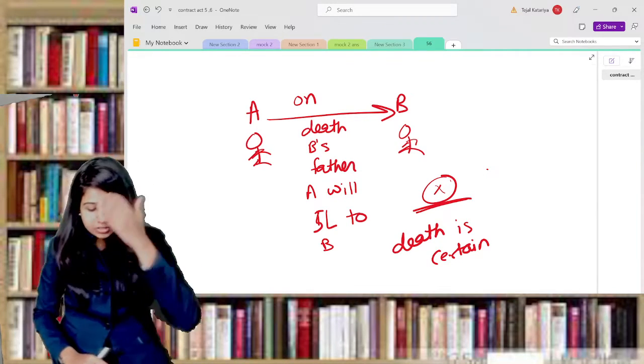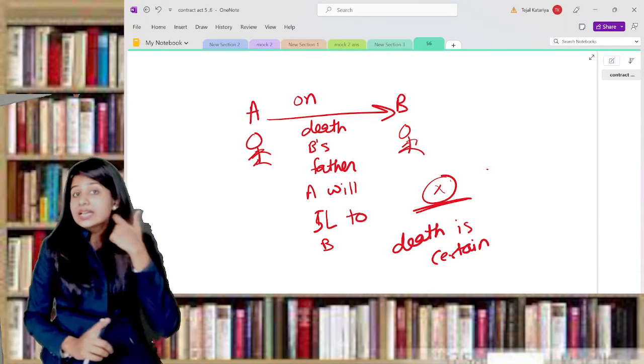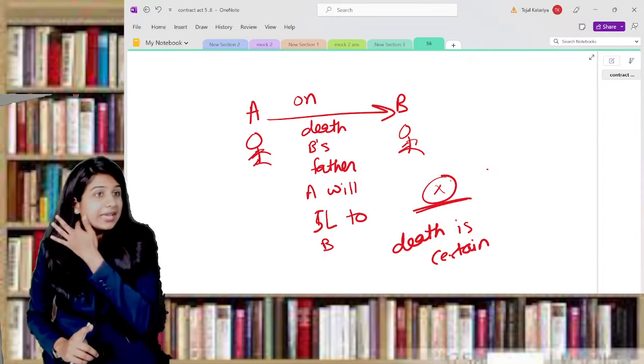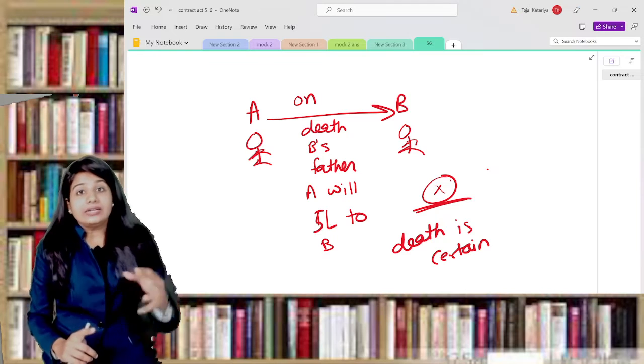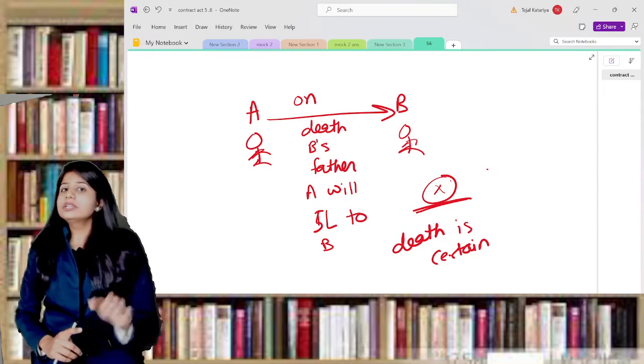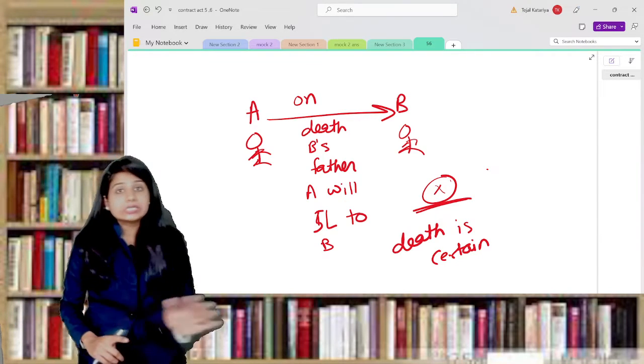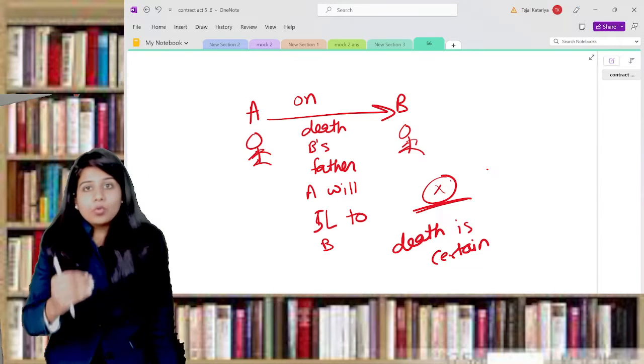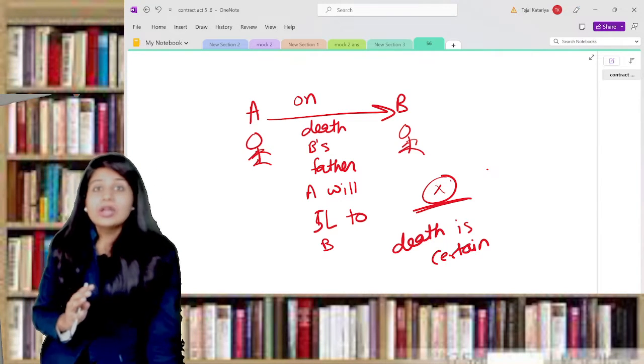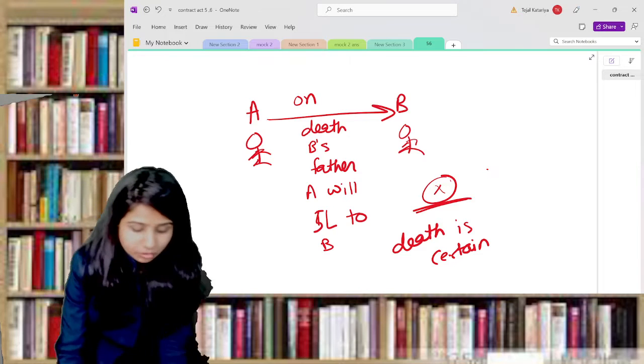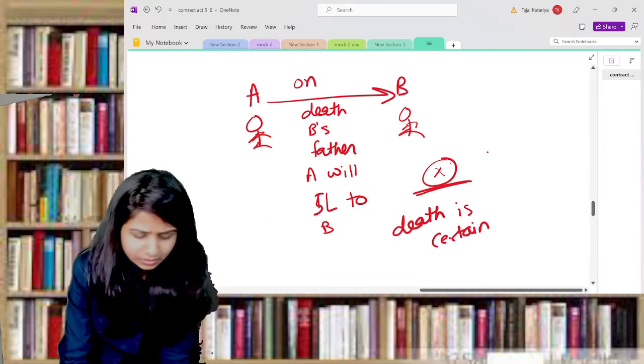Another example of this also: death is certain. So please understand, if you are making any contract on the death of someone, it's a certain event. So that contract is not considered a contingent contract. But expanding on this example, I am giving you another, similar example.